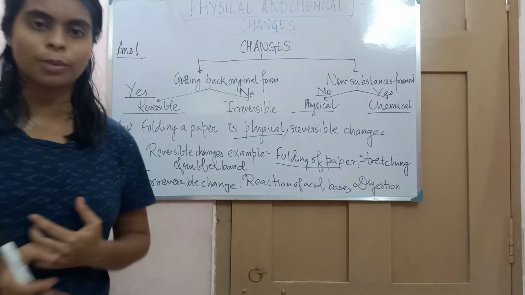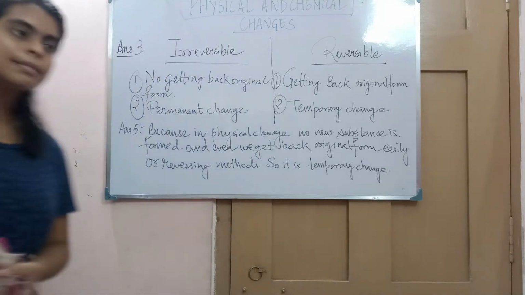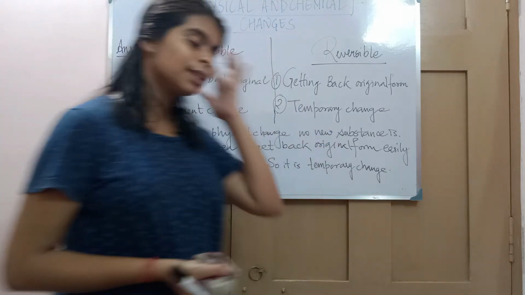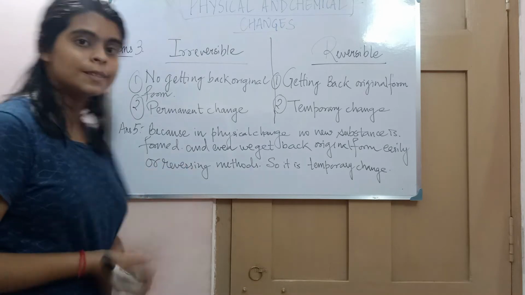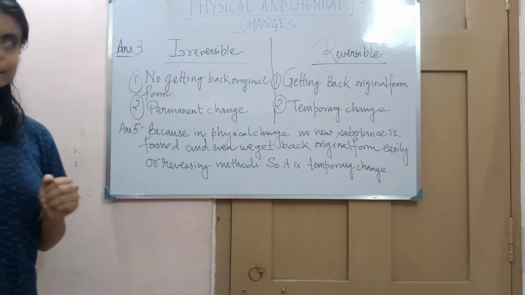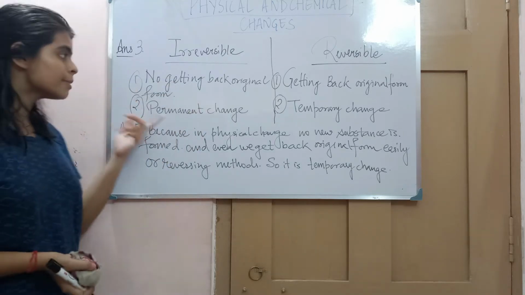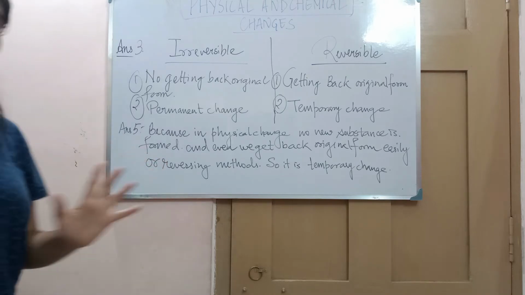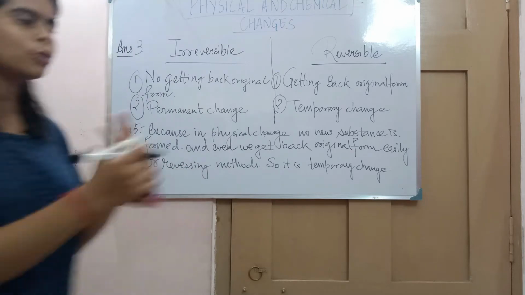Now comes to the rest of the questions. Answer number 3 is the difference between irreversible and reversible. We have discussed that in irreversible changes we don't get back the original form, but in reversible changes we get back the original form. Irreversible is a permanent change. Once you have done it, it is done. You cannot get back to the original form. There is no way to come back.